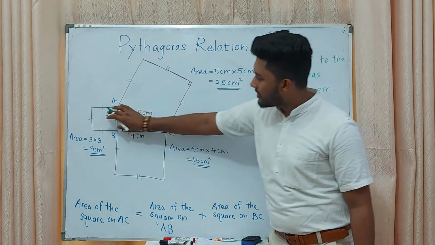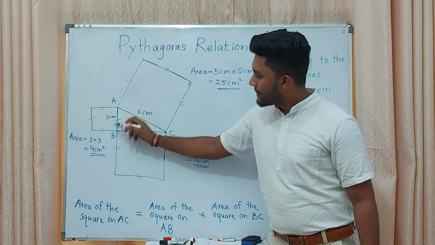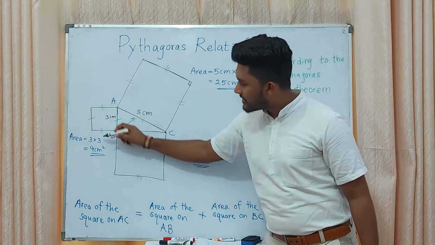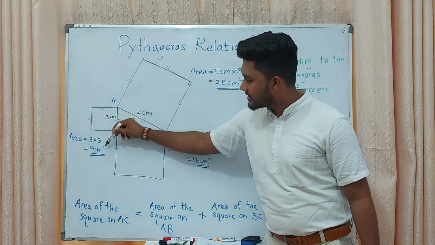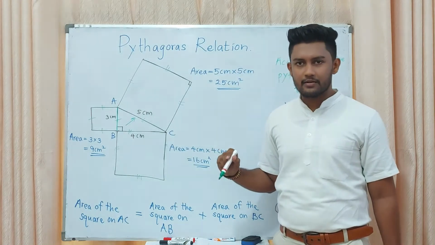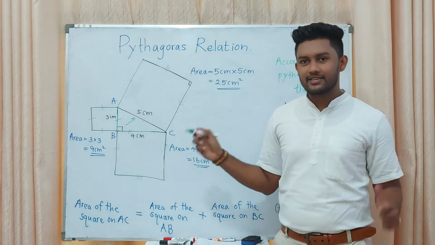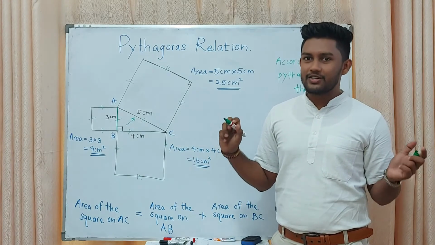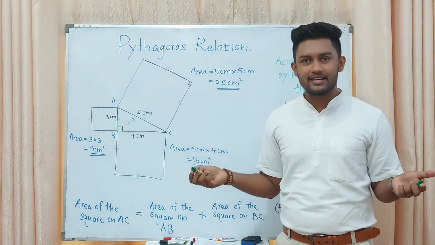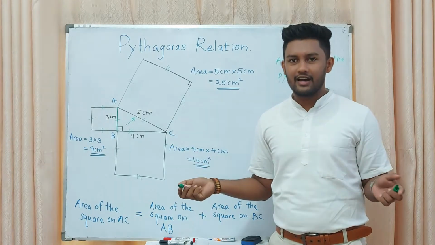When we consider this square, we can get the area: 3 centimeter into 3 centimeter, 9 centimeter square. Can you remember the lesson on area? Yes, there is a video on my channel. You can watch it and get a clear understanding of the lesson on area.